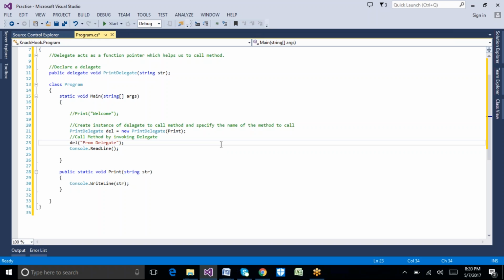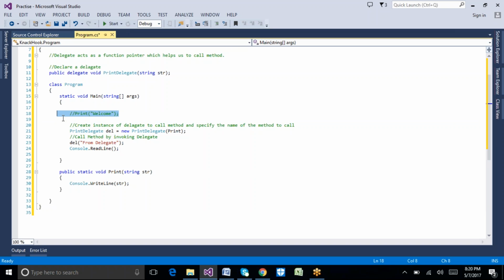Let me go through the example one more time. We have one method called print method, which is taking one string parameter. The purpose of this method is to get the string from the calling method and print that particular string. Generally, as it is a static method, we can call that method with the method name by passing the required parameter. So this is one way of calling a method.